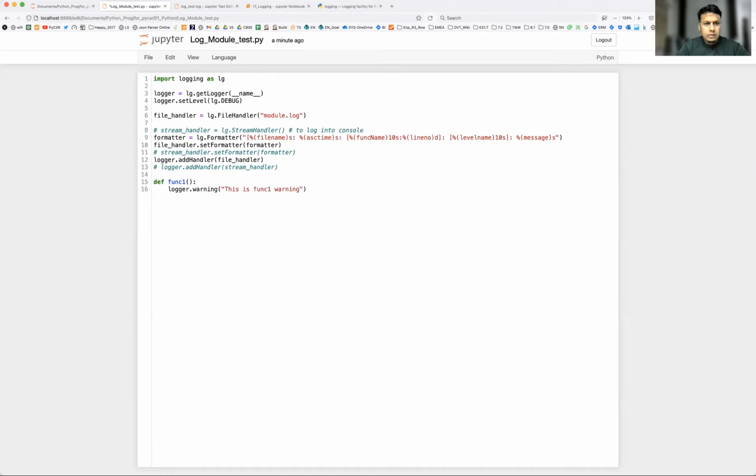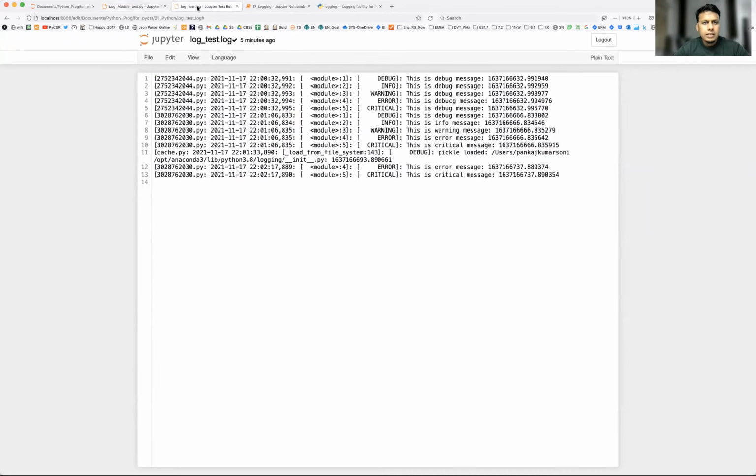Similarly, you can have critical. This is func2 critical. I'm just giving one example. Now let's call this particular func1 and func2 from this module itself. Okay, let's save it. And now let's run this particular part.